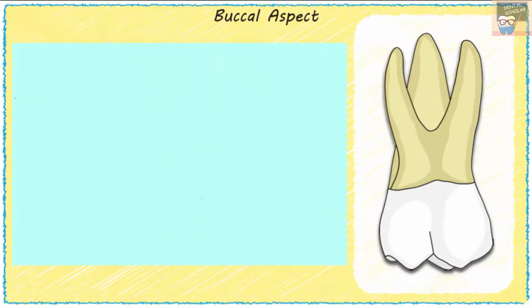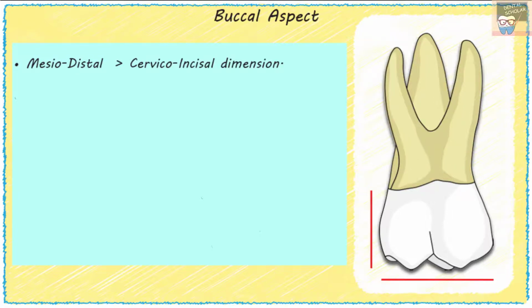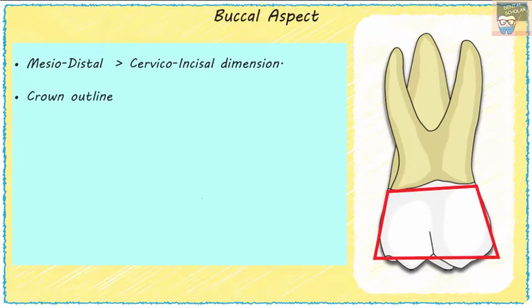Let's now go to the buccal aspect of the maxillary first molar. The mesiodistal crown dimension is greater than the cervicoincisal crown dimension. The crown outline from this aspect and the lingual aspect may be described as trapezoidal, with the shorter of the unequal sides towards the CEJ.